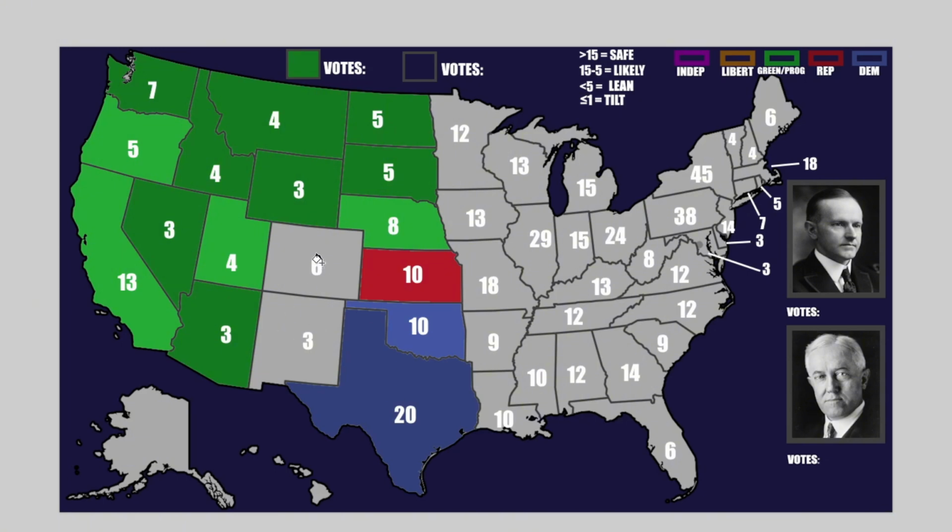Now these last two states, Colorado and New Mexico, are what we're going to call toss-ups. That means the results are much, much closer here. So we're going to get into that right now. This really could be anyone's game. New Mexico is in danger of being taken by the Democrats here, just because of its position and the amount of Democratic support in the state being higher than some over here. And Colorado is in a very similar position when it comes to Republican support being taken over by progressive support. The progressives do quite well in Colorado. So we'll have to see if the Republicans can hold it.